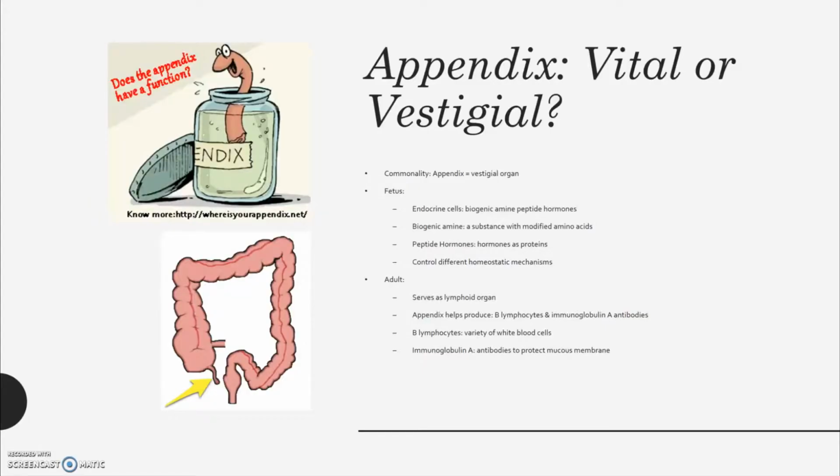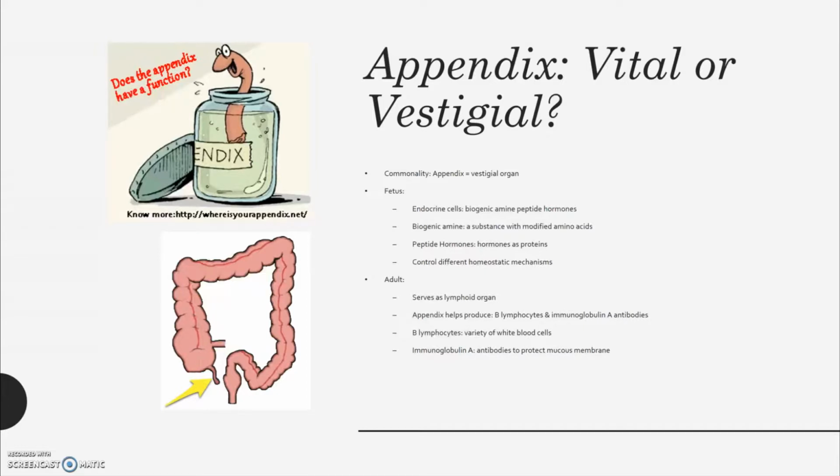A common misconception about the appendix is that it's a vestigial organ, meaning that it has no purpose, or rather, humans have evolved in such a way that this organ has lost all or most of its function. However, research shows that the appendix has two distinct purposes.